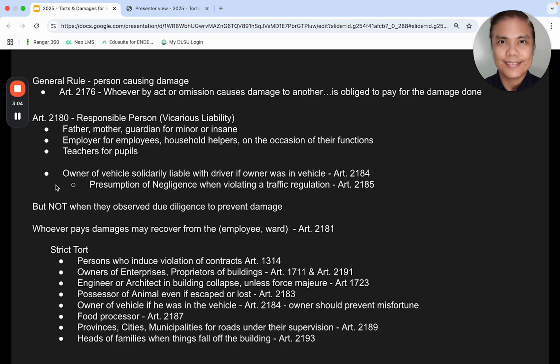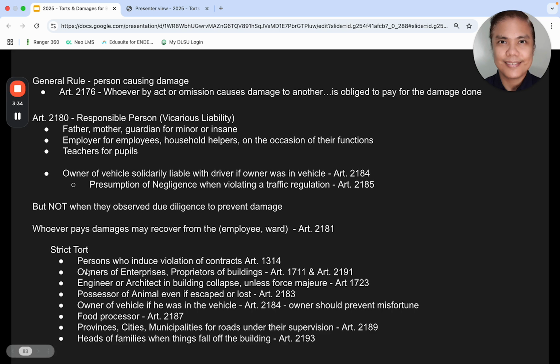Take note, again, the employer of a driver may prove that he or she is not vicariously liable if he or she observed due diligence to prevent the damage of the driver. But if that owner of the vehicle was inside the vehicle, strict liability will arise.